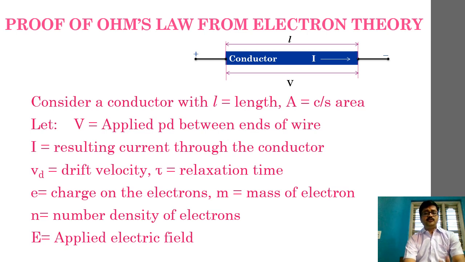And if you recall my previous discussion, what was the direction that we had defined for electric field? Electric field is directed always from the positive end to the negative end of the conductor. So very clearly, in the direction in which current is flowing here, in the same direction the applied electric field is being exerted. Fine. So this is the assumption set that we are using.